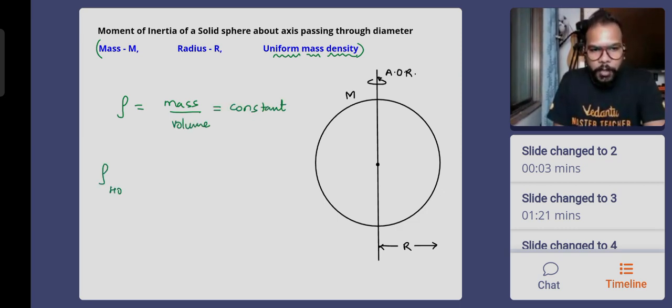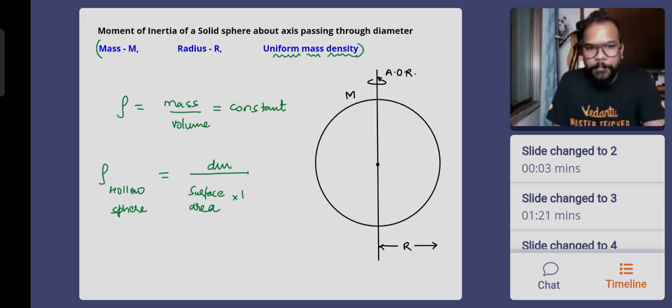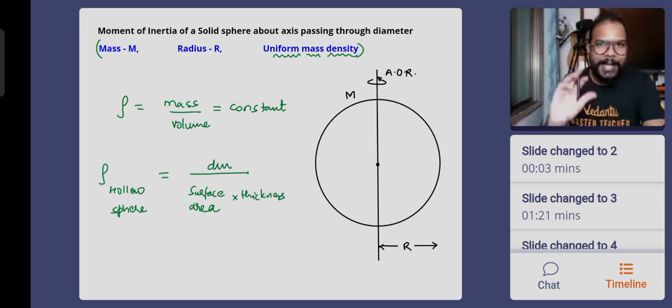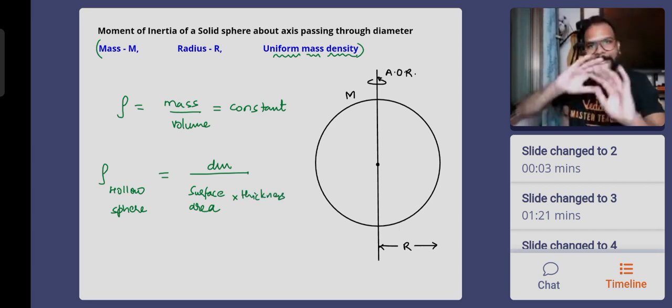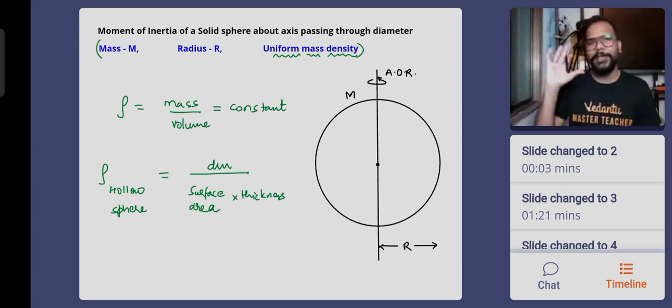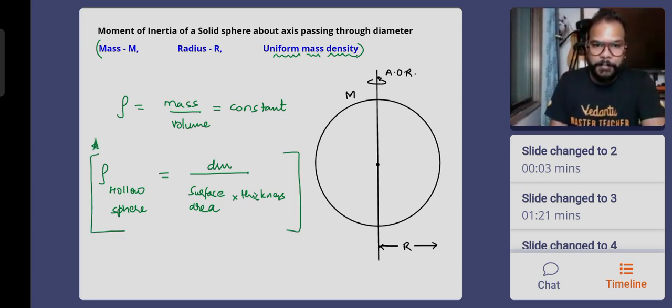Okay, so how do you write this for a hollow sphere? We will write it exactly as we used to write it for a ring. For a hollow sphere, it is going to be written as dm upon surface area into thickness. For a ring, we write it as circumference into thickness. For a hollow sphere, its circumference is basically its area, 4 pi r square, into its thickness. That's how we are going to write it down. This is again something that you should remember always.